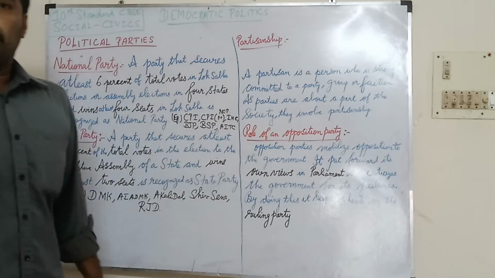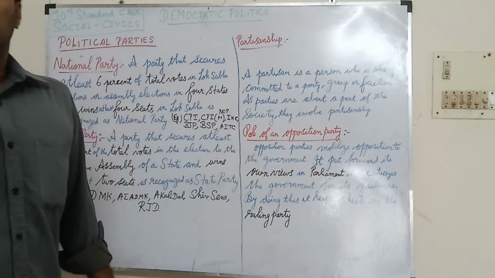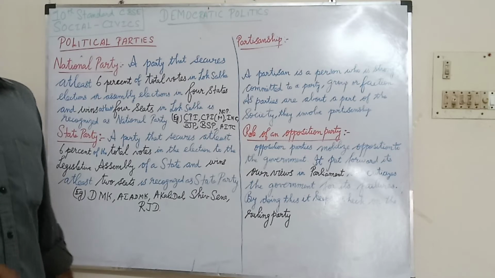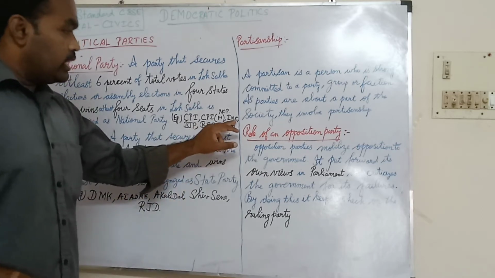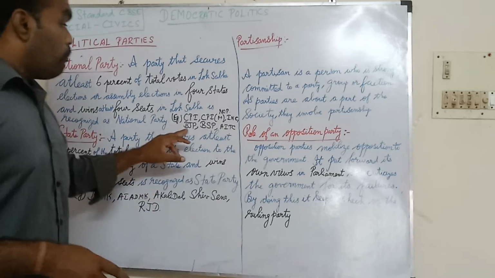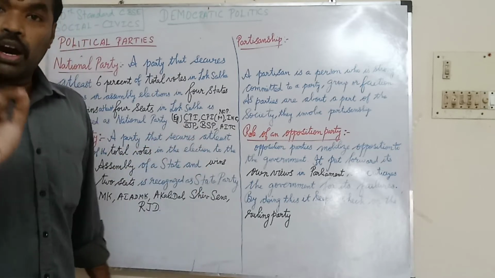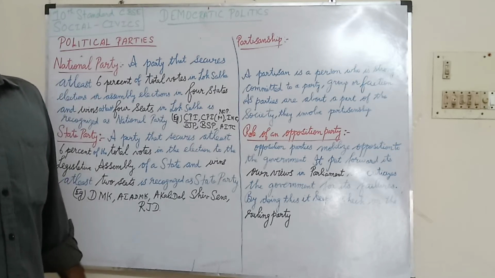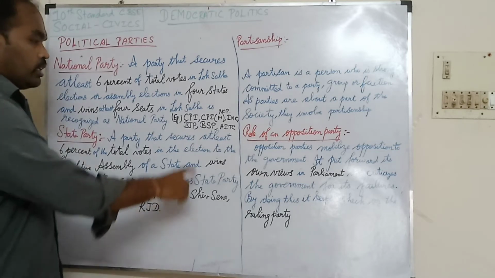NCP is Nationalist Congress Party. INC is Indian National Congress. BJP is Bharatiya Janata Party.